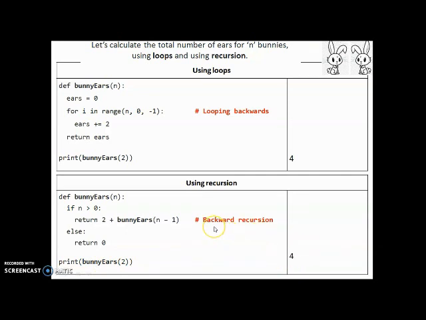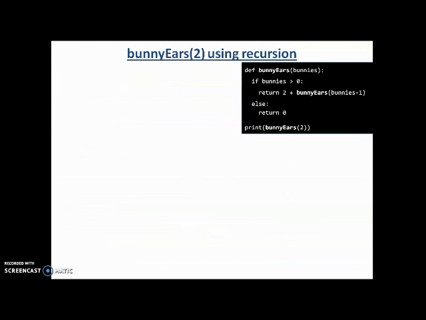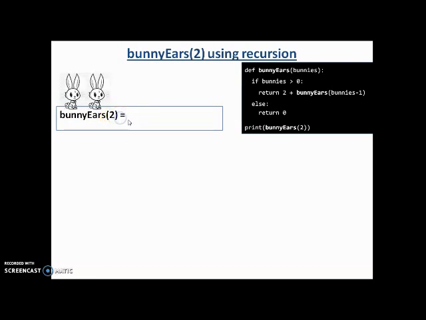Now, let's see the same thing in an animated way. So, here's our code. In case you want to look at the code, here's the code. And here's an animation of the same. So, we want to find out how many years 2 bunnies have. So, the second bunny, we know, has 2 years. And then we invoke bunny years 2 minus 1.